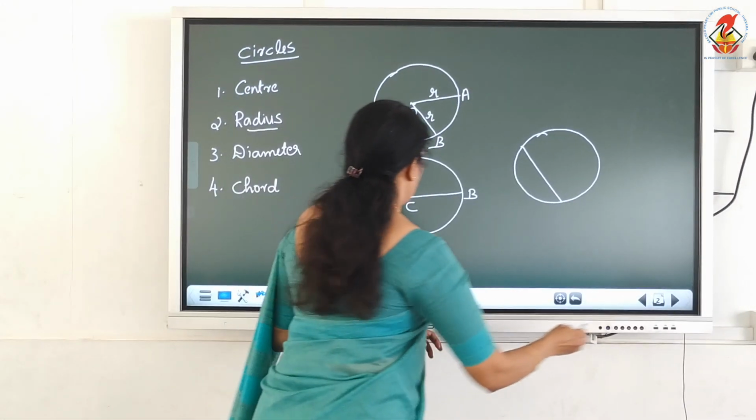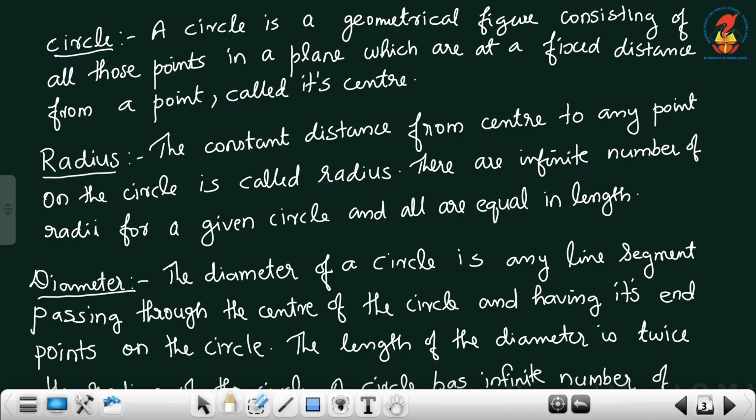Okay. A circle is a geometrical figure consisting of all those points in a plane which are at a fixed distance from a point, called its center. Next one, radius. The constant distance from the center to any point on the circle is called the radius. There are an infinite number of radii for a given circle and all are equal in length.